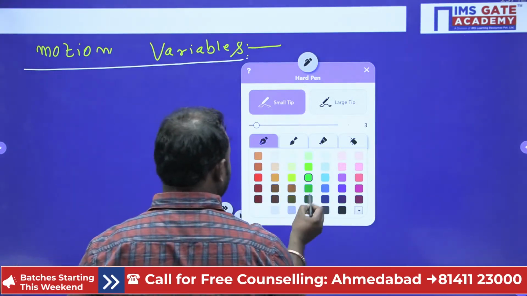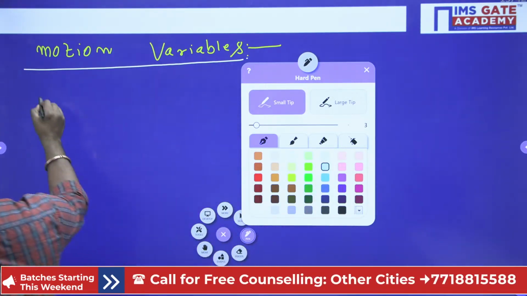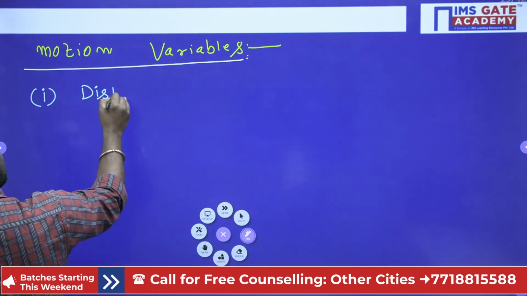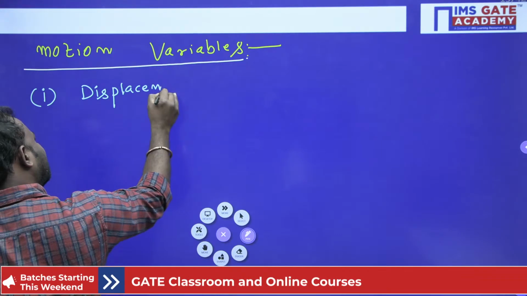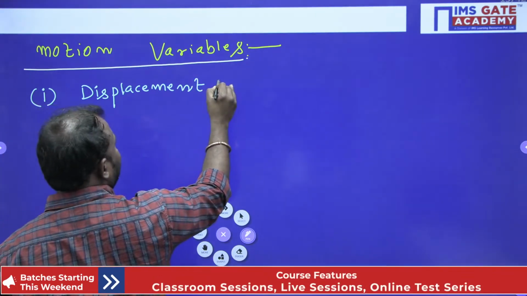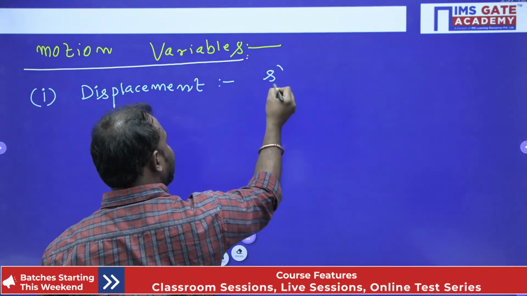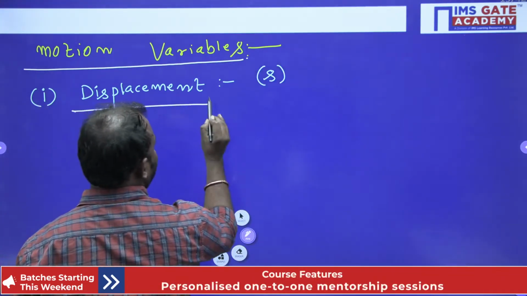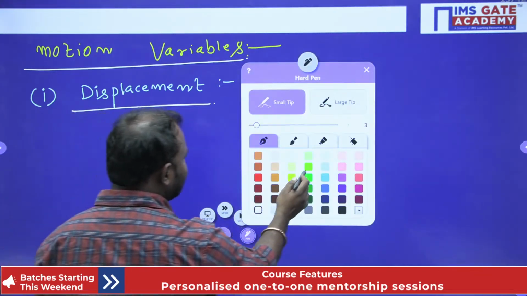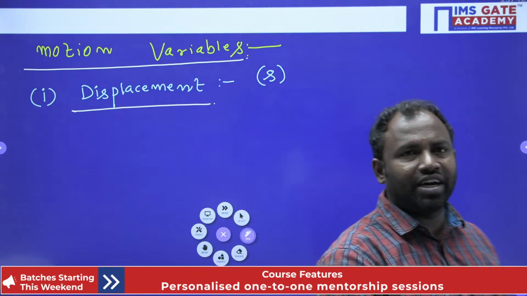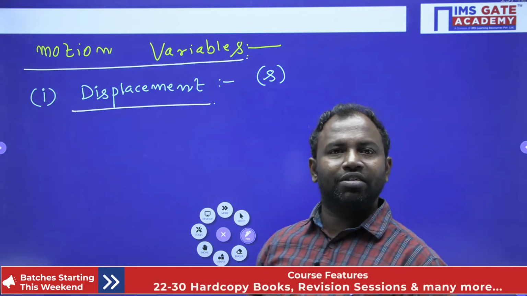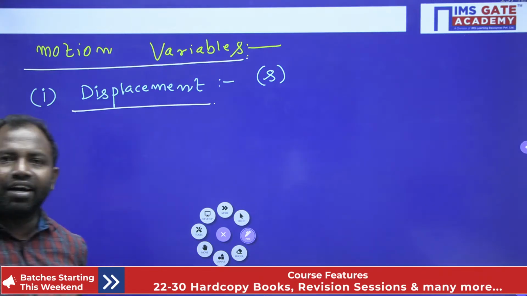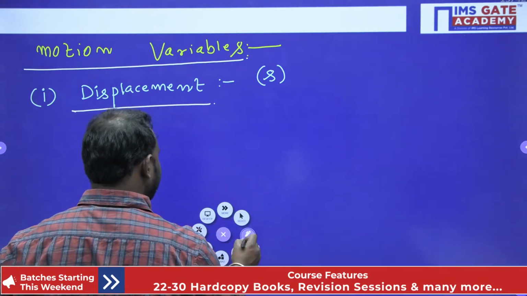Generally we indicate displacement with S. Let me define it: change in the position of the body when it is in motion comes under displacement. So change in the position of a body or particle is displacement.